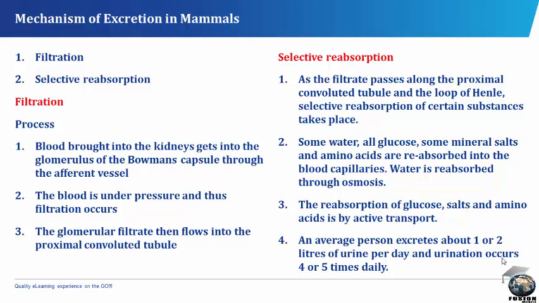5 times daily. Less urine is excreted on a hot, dry day than on a wet day. During hot weather, perspiration or sweating occurs, and so less urine will be produced. The filtered blood leaves the kidney through the renal veins. Urine consists mainly of water, urea, salt, uric acid, creatinine, and ammonium compounds.